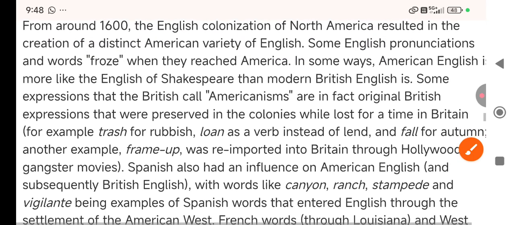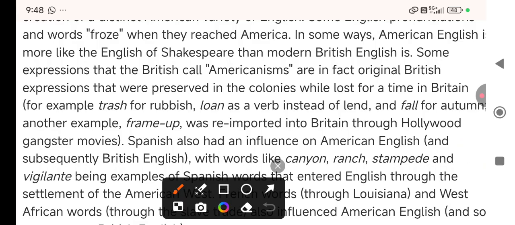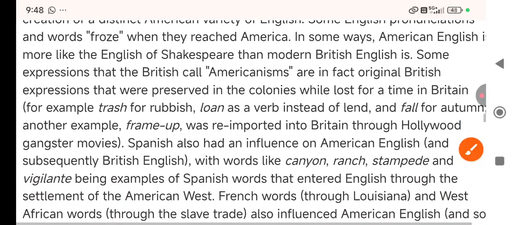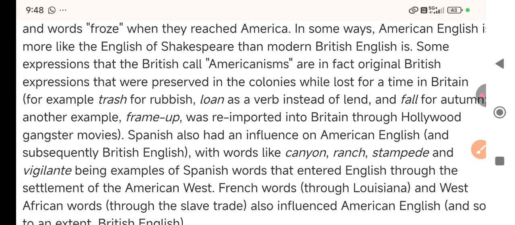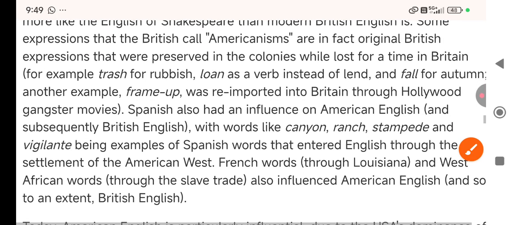Some English pronunciations and words froze when they reached America. So they were fixed when they reached America, right? In some ways, American English is more like the English of Shakespeare than modern British English is. So it is like Shakespearean English, we can say, and modern British English is different. So some expressions that the British call Americanisms, right?